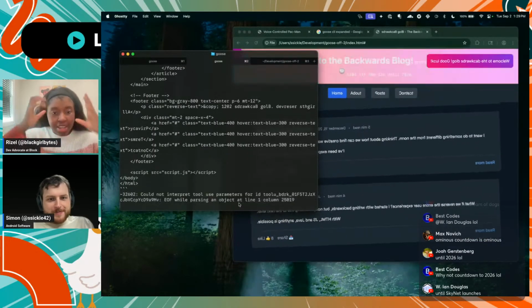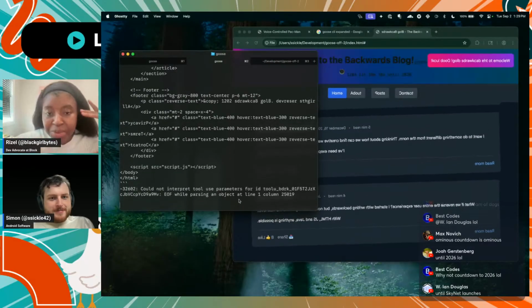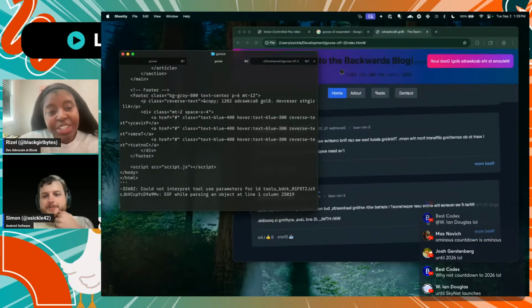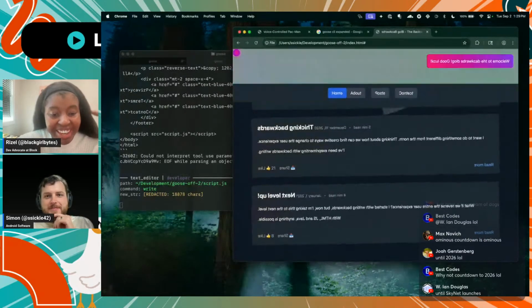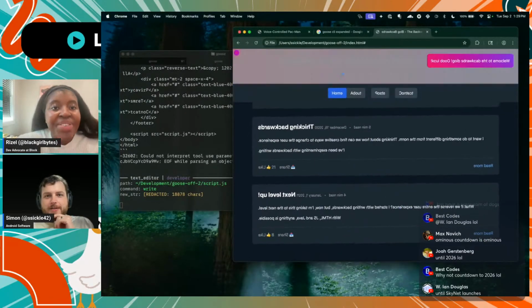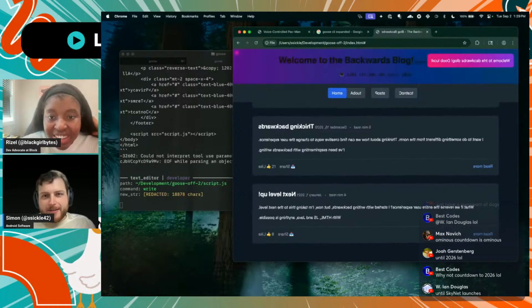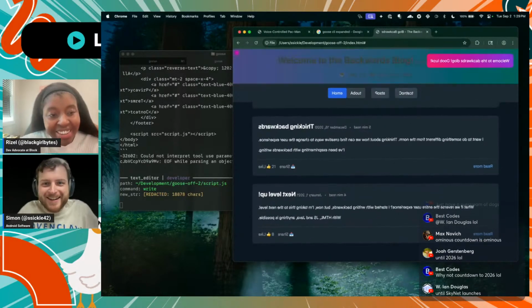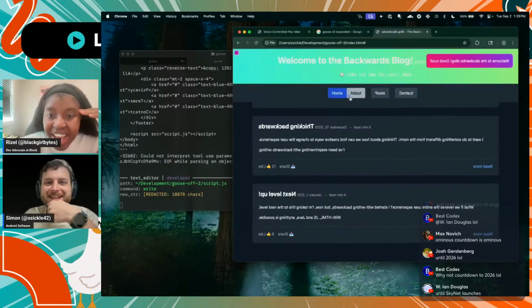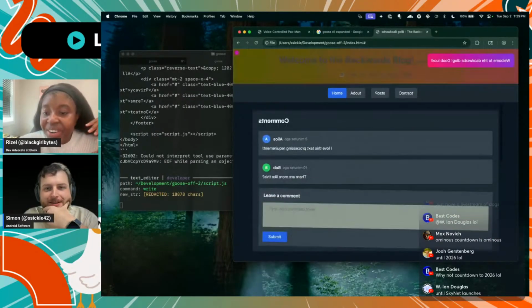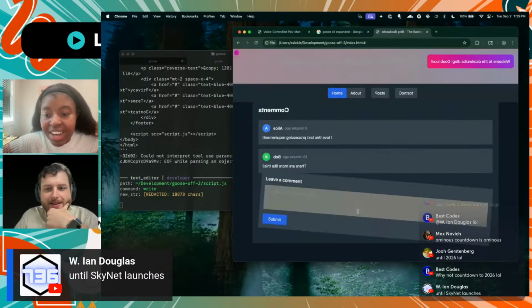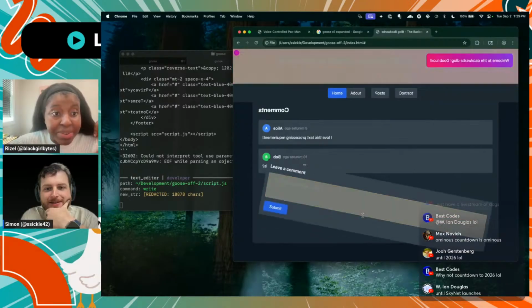Interesting. Okay, y'all, how do you feel so far about this creation that Simon made with Goose? Do you feel like it's backwards enough and chaotic enough? Now the clock is jumping. Oh my god, interesting. At least it listens to your prompt. Ian said it's the countdown until Skynet finally launches.